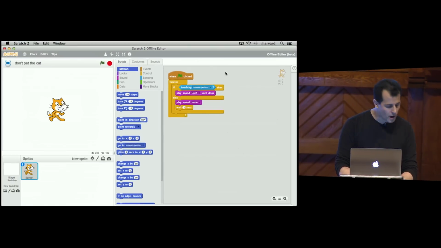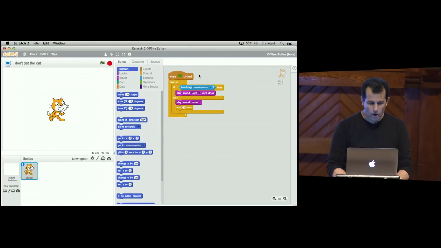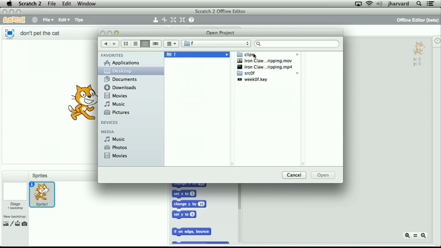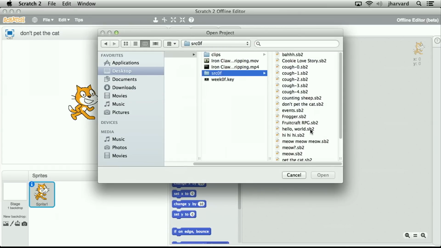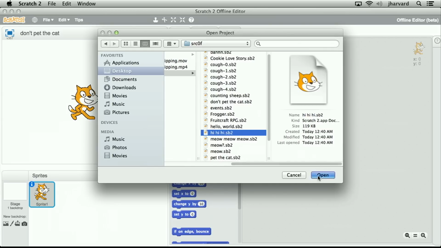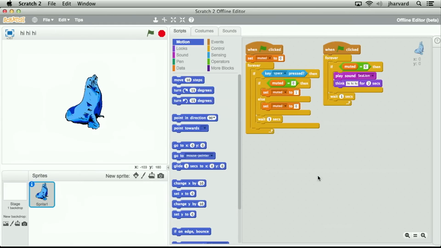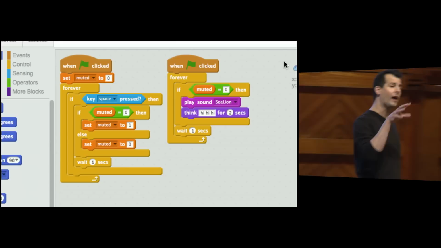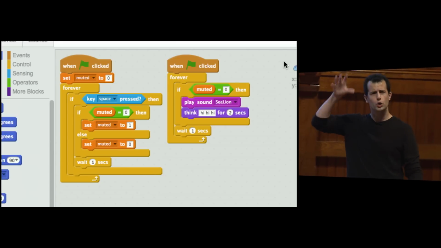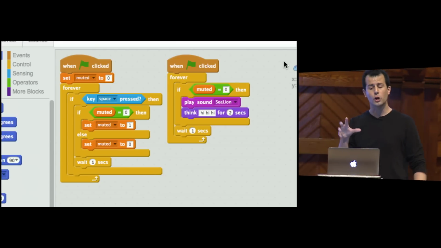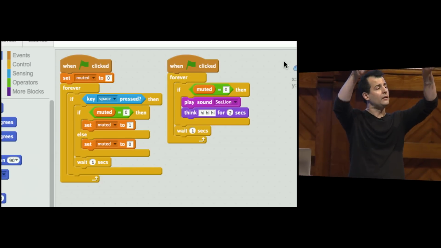Now let me go ahead and open another one here. This one also among our source code files for the day. So let me go back into my source directory and go into, let's choose this guy here, and see what's different. Wow. All right, so now it's getting a little more complex. And before we see what this guy does, let's try to infer from the program at the right-hand side. And now Scratch clearly allows us to have multiple scripts, multiple programs associated with one sprite, with one character. And apparently, they're both going to run in lockstep.